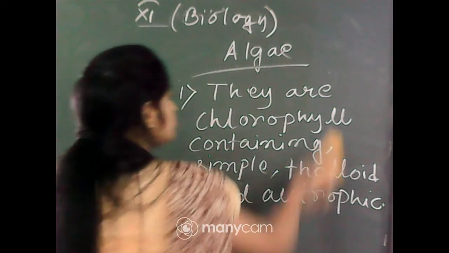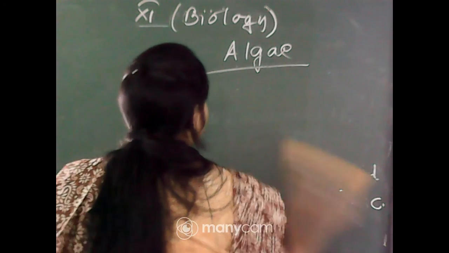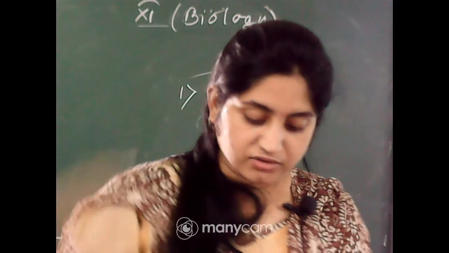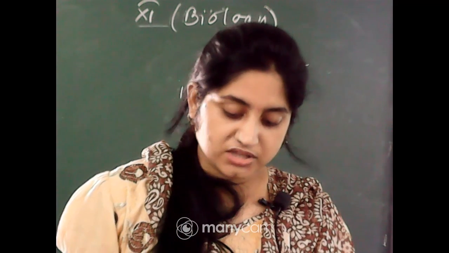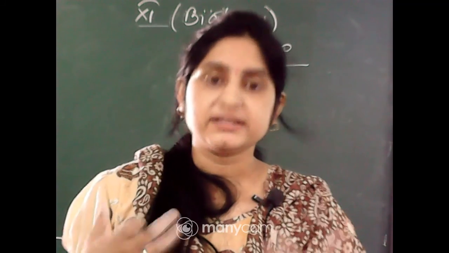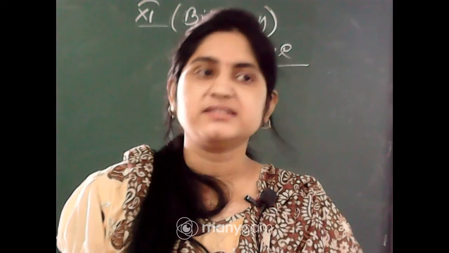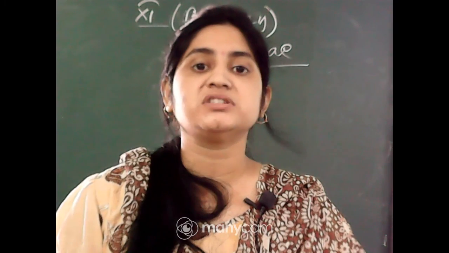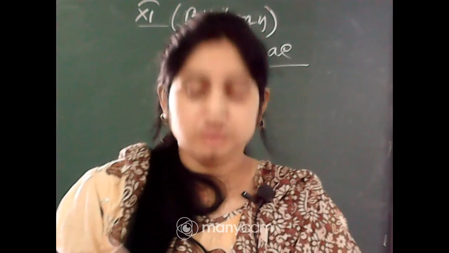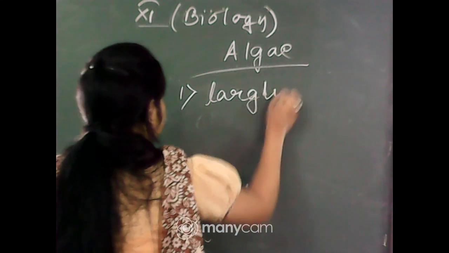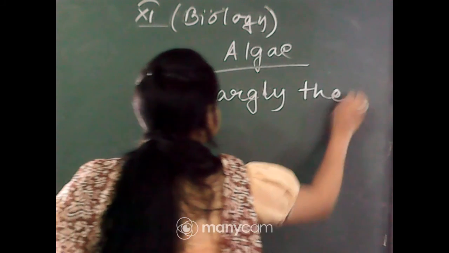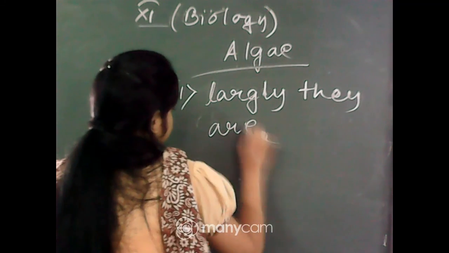Okay, most of the algae are aquatic, not all living organisms though. Some of them also occur in association with fungi and animals, and they also occur in habitats like moist stones and soils. Actually moisture is necessary for their very simple type, and the moisture is responsible for their reproduction. Okay, so they are mostly aquatic in habitat, largely aquatic.